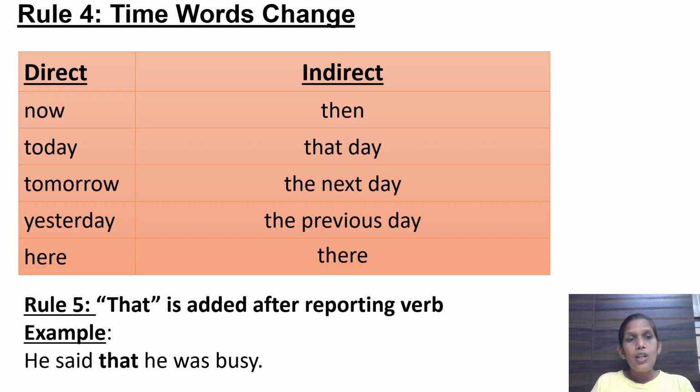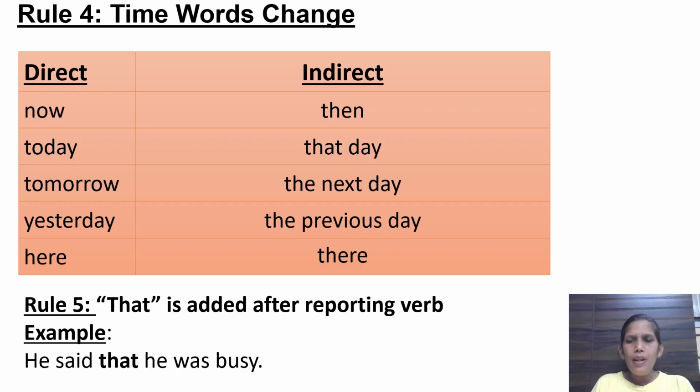Okay, now here let's make the sentence into direct speech. Here comes, he said I live here. Okay, so how will you write in direct speech? He said, comma, open the inverted comma, I live here. Now similarly into indirect speech, he said that he lived there. Okay, here का क्या हो जाएगा? There. Understood? Now rule number 5, that is added after reporting verb.